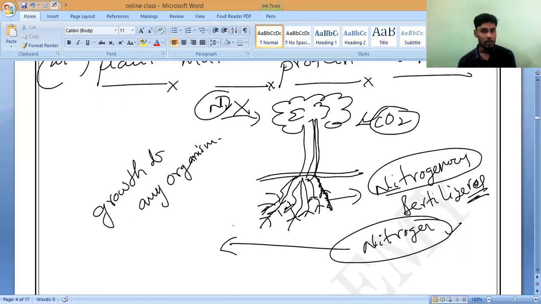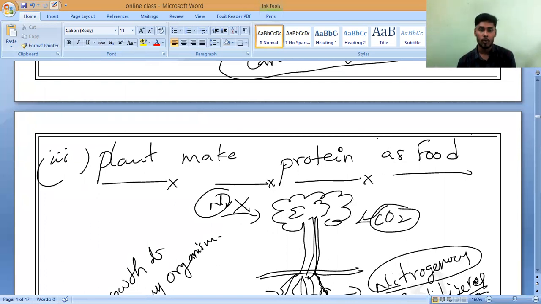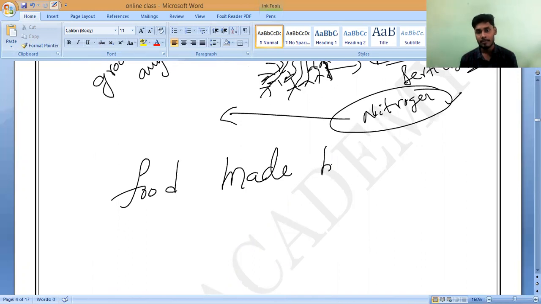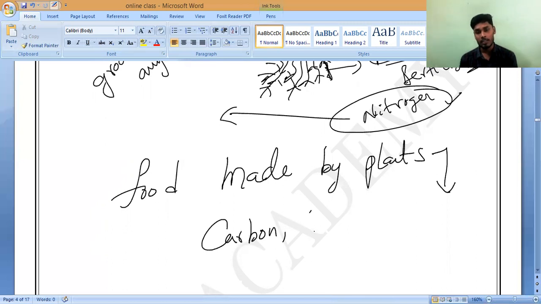Now, plants make proteins as food. Basically, the food made by plants contains three elements: carbon, hydrogen and oxygen.